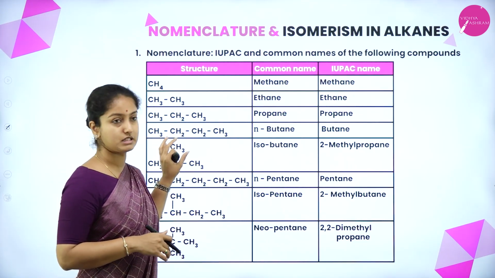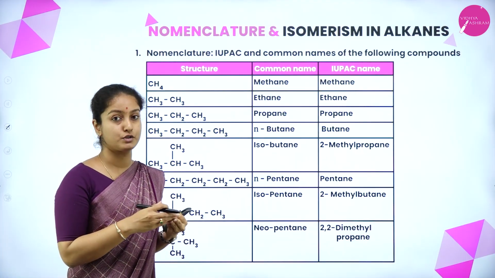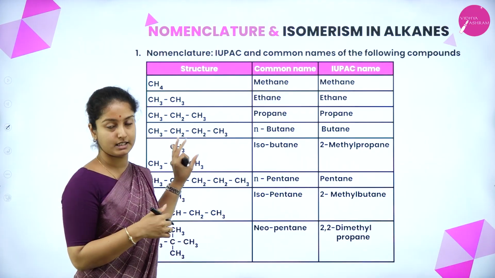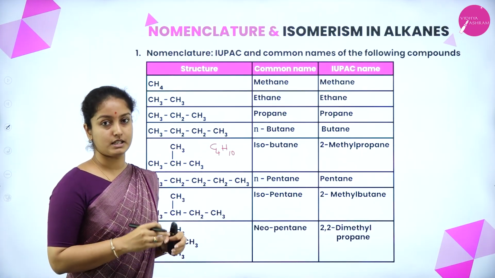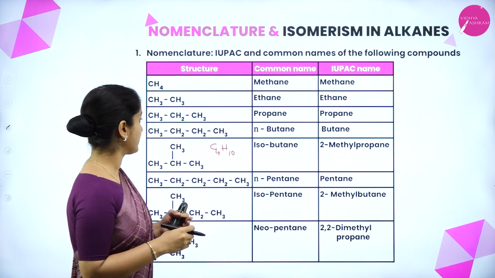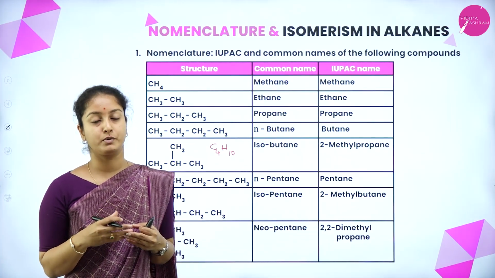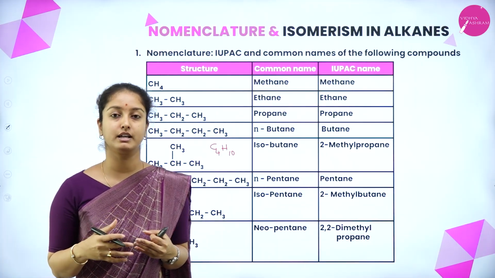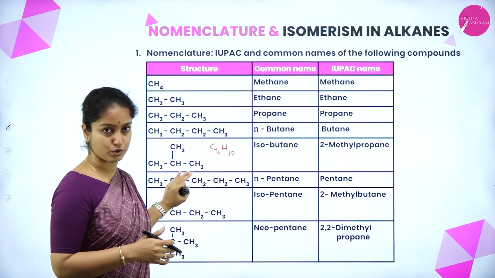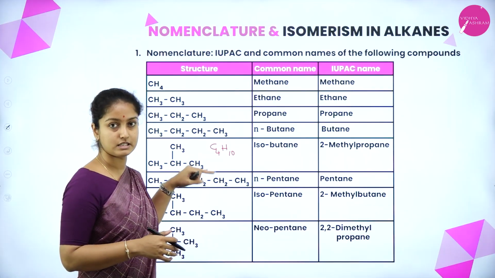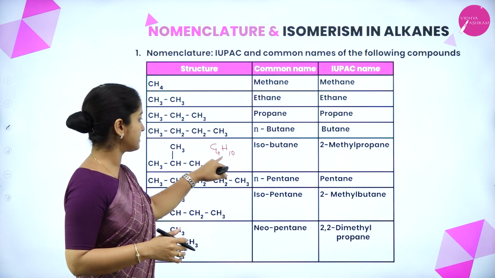That means the carbon atoms are rearranged in structure, but the number of carbon atoms and hydrogen atoms are the same. That is to say, the molecular formula of this structure is the same, that is C4H10. Such compounds, having the same molecular formula but different structural arrangement, are called isomers, and the phenomenon is called isomerism. So, butane can be written and rearranged in this manner also, that is CH3, CH, CH3. For this main carbon chain, a methyl group is attached to the second carbon, forming the formula C4H10.